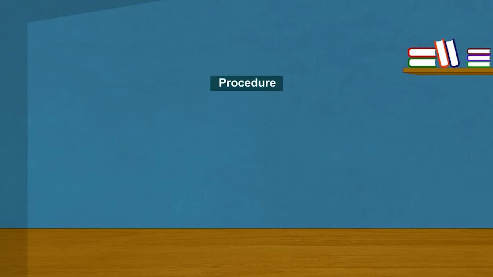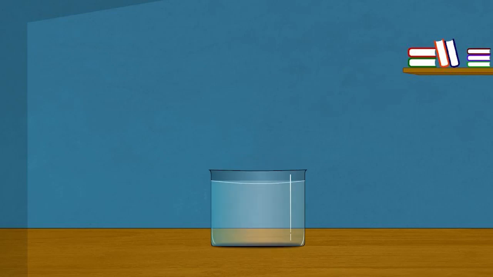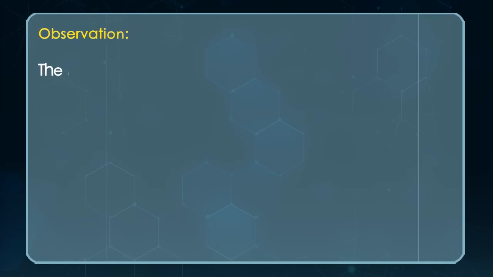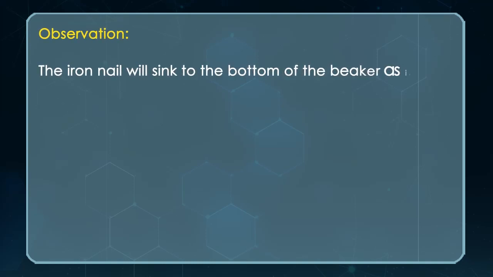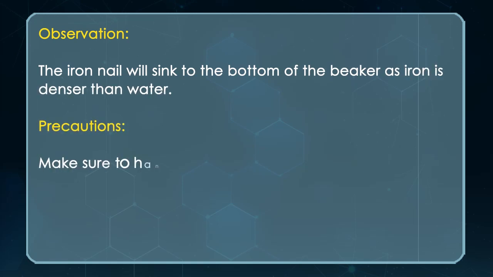Procedure. Fill a beaker with water. Take an iron nail and place it on the surface of the water. Observe what happens to the nail. Observation: The iron nail will sink to the bottom of the beaker as iron is denser than water.